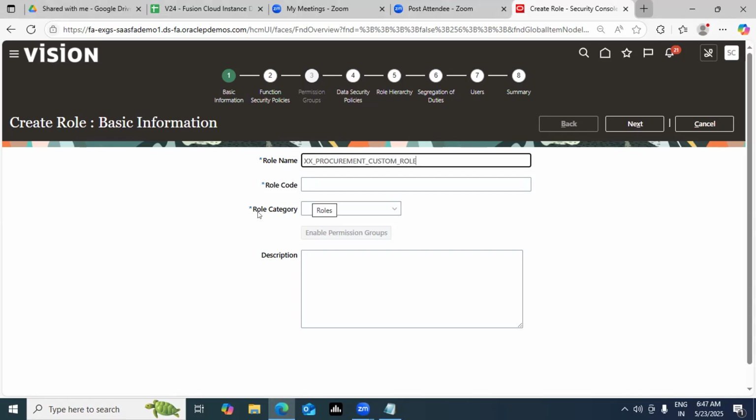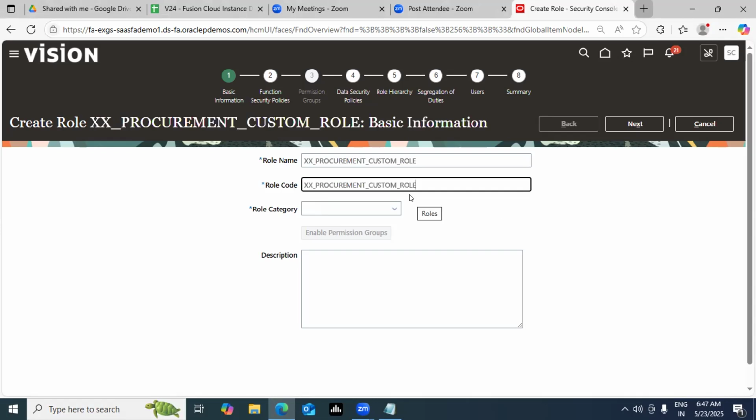Now Oracle follows the concept of name and code. Name is something which will be visible to you. Code is something which will be saved into the backend, because Oracle works on a database, right? So this code will be saved in the database. This code has to be unique, guys. Multiple folks cannot create with the same code. So I'm choosing the same code here.